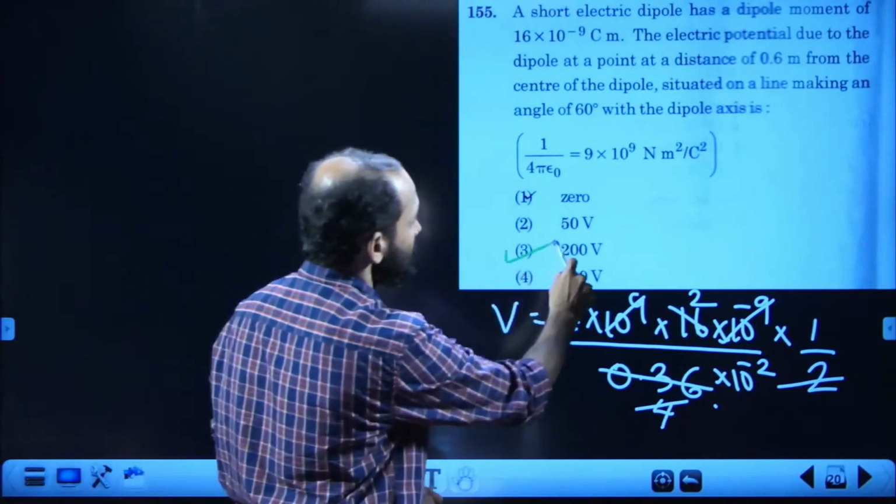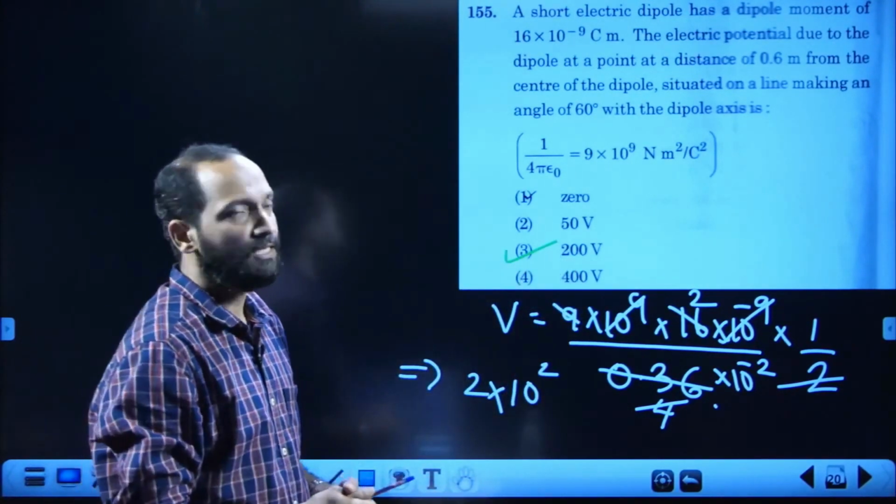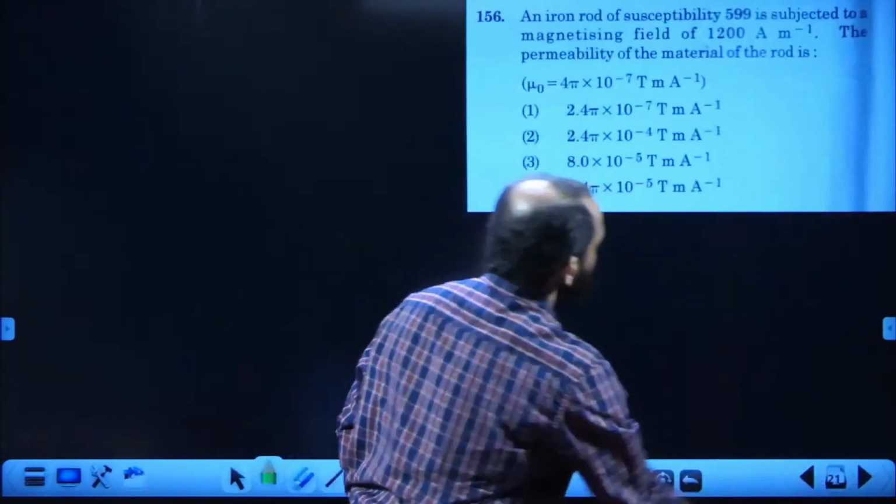Third option is the right answer, 200. Okay, I have calculated, and the calculations were very simple for all problems. 156 is the next one.